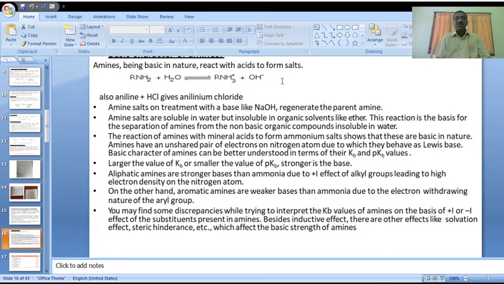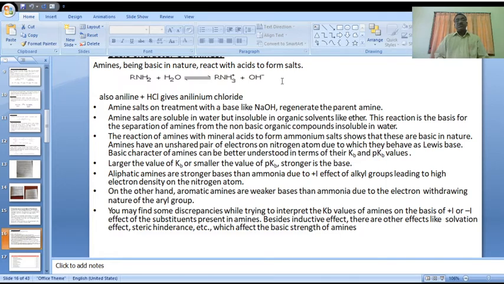Due to this reason, aromatic amines are weak bases. What is the reason? The electron withdrawing nature of the aryl group. Is it clear?